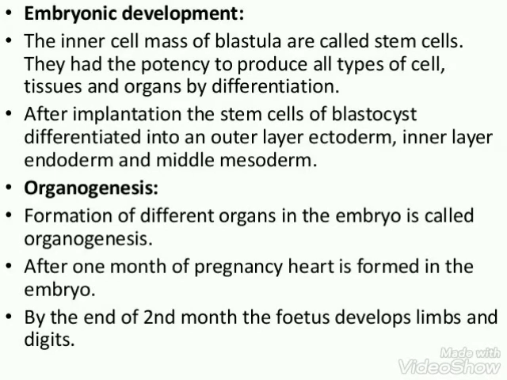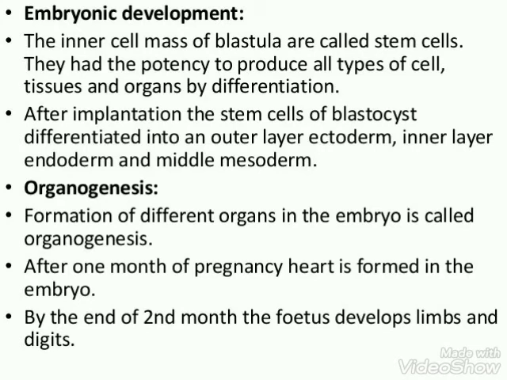Embryonic development. The inner cell mass of the blastocyst develops into 3 layers. The outer layer is known as ectoderm, the inner layer is known as endoderm, and the middle layer is known as mesoderm. The inner cell mass contains certain cells called stem cells that have the potency to give rise to all the tissues and organs. After 1 month of pregnancy, the embryo's heart is formed.